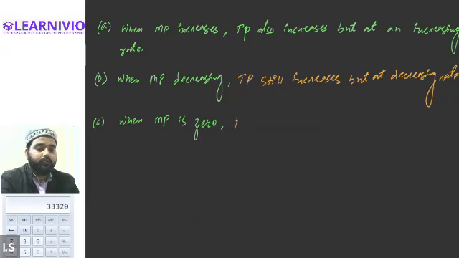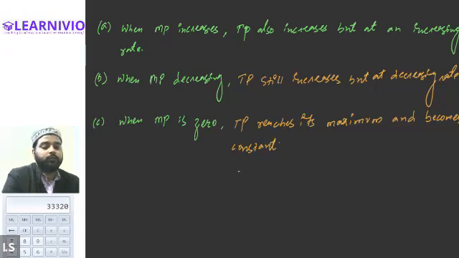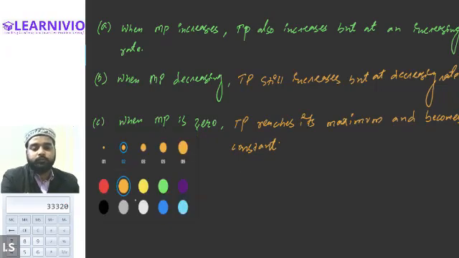So total product reaches its maximum and becomes constant. This is the third relationship.